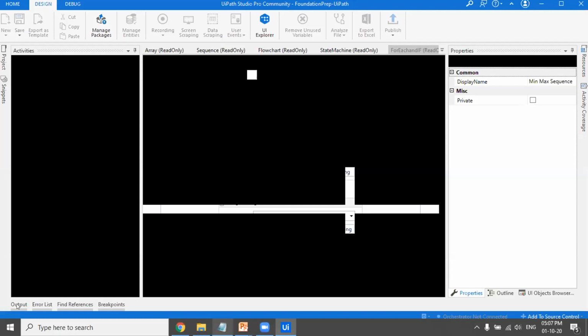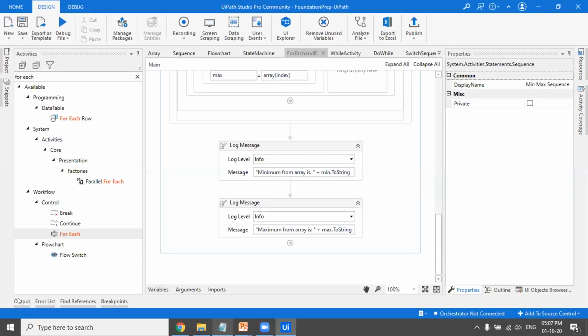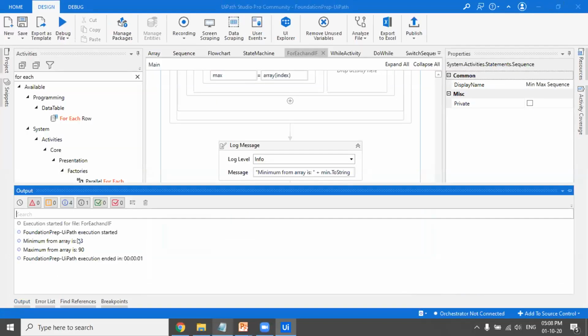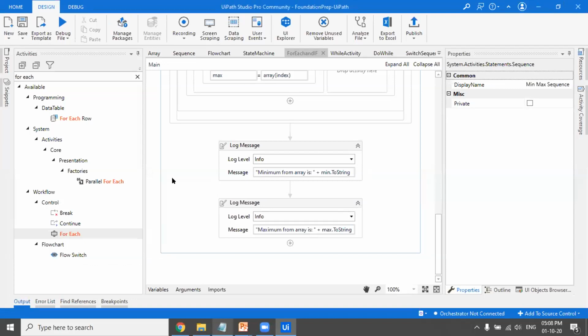Okay, so let's open the output pane because the execution has been stopped. So the minimum from array is 13 and the maximum from array is 90. So this is how you can club for each loop and if else to do the task you wanted to do.